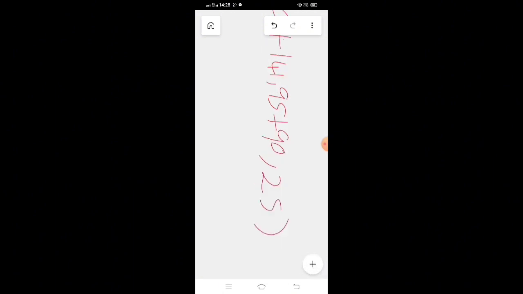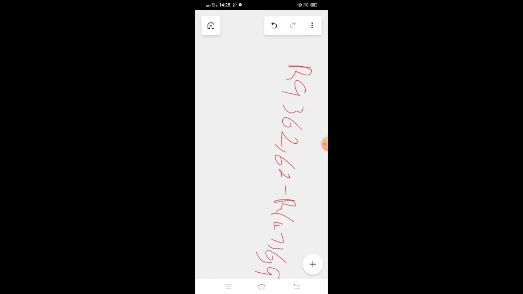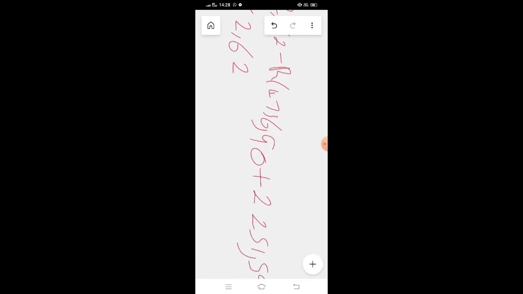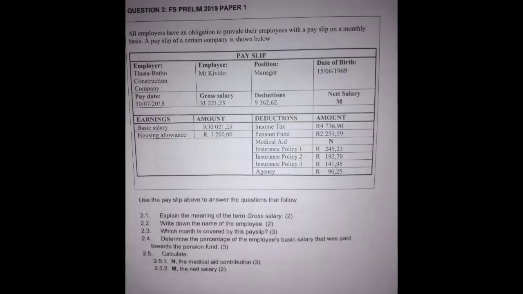Let us add these numbers. We add the 1, 2, 3, 4, 5, 6. We are adding the amounts of the deductions. It gives us 7,658 rand 62 cents. Then we minus this amount from the deductions, and we get 1,704.